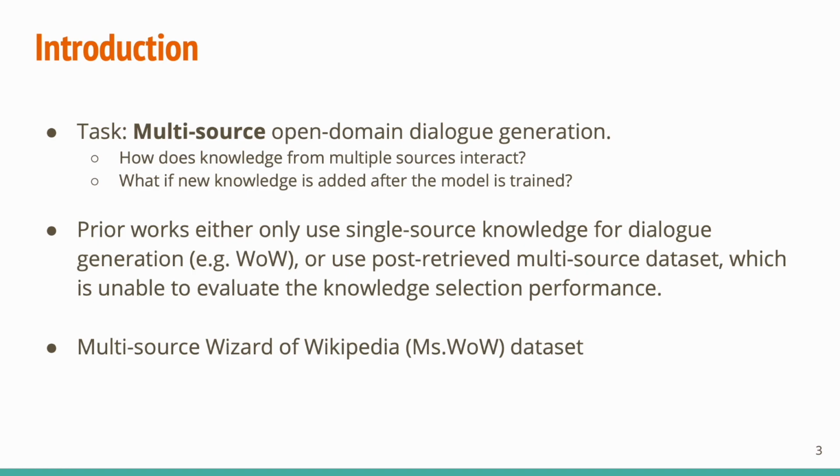Prior works either only use single source knowledge for dialogue generation, as in Wizard of Wikipedia, or use a silver multi-source dataset, which is unable to evaluate the knowledge selection performance. This motivates us to create a dataset of multi-source Wizard of Wikipedia, shortened as MISS-WOW dataset.